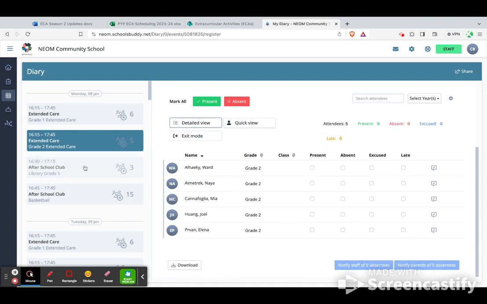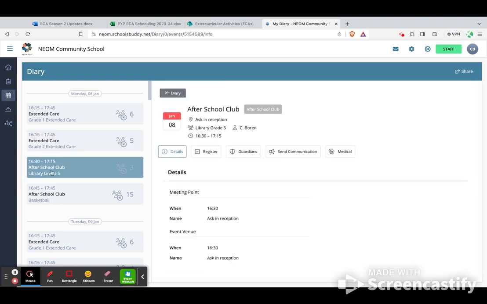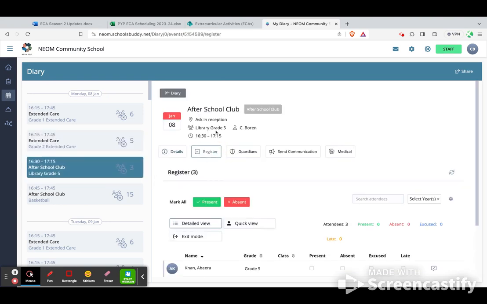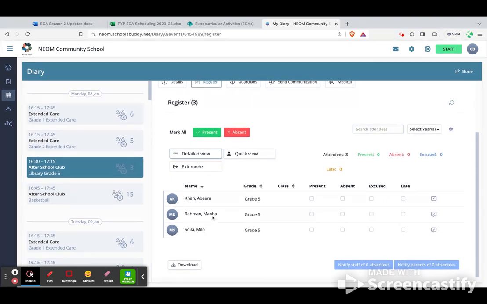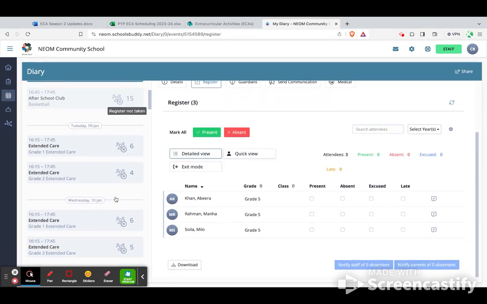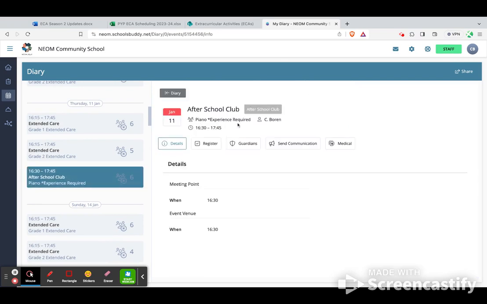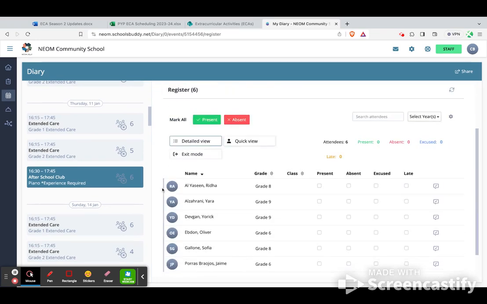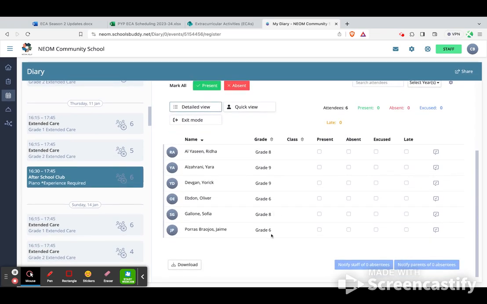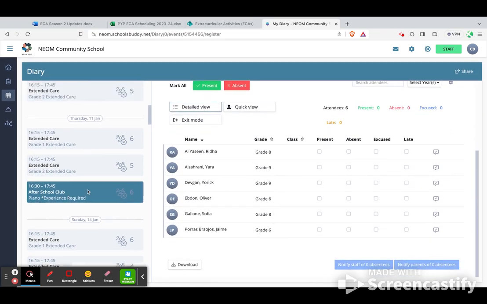And then any of the activities available for your grade level that day will also be available here with all the students that should be attending. So for library, you'll see here it's only grade 5. So only grade 5 teachers will see this, Abira, Manha, and Milo. As there are other activities, so after school club, again, this here is piano. You'll be able to see all the students that are listed here. Again, this would be for middle school students, so that's why you're seeing slightly older students.